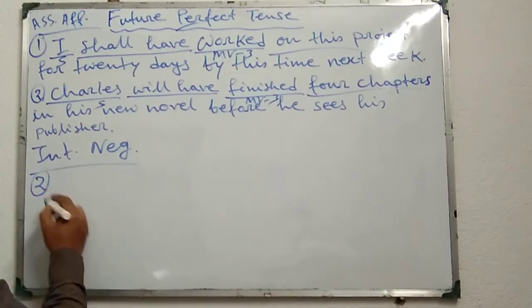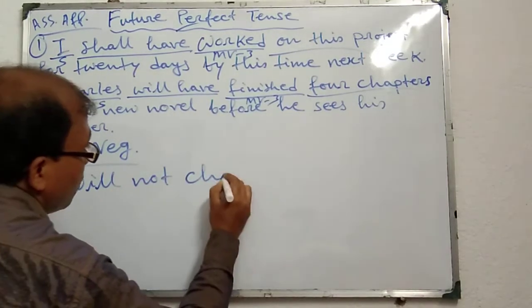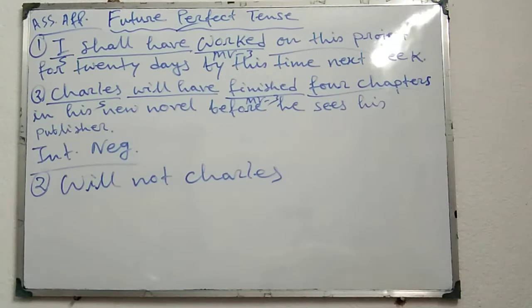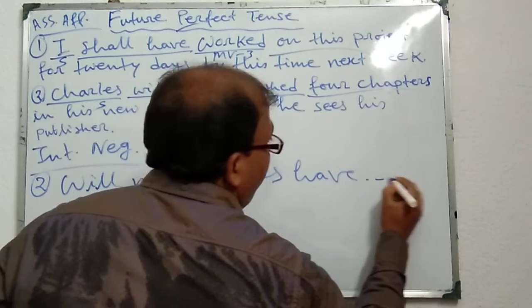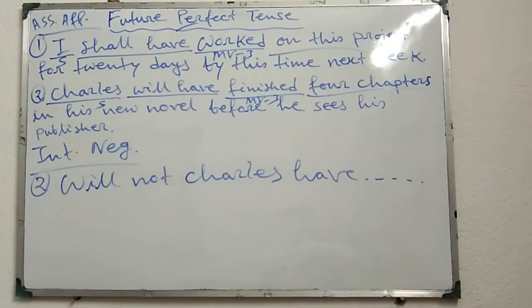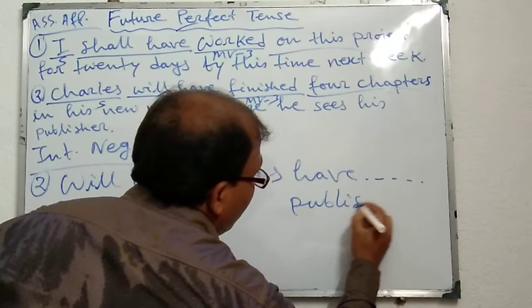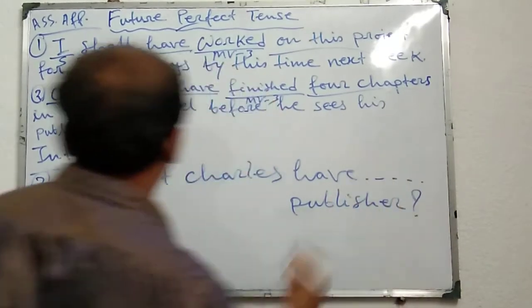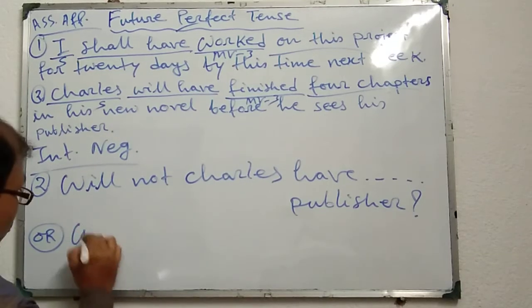We can write in this way: will not Charles have finished 4 chapters in his new novel before he sees his publisher? Question mark. Or we can also use the shortened structure won't.